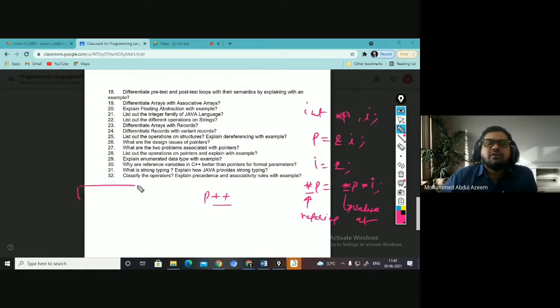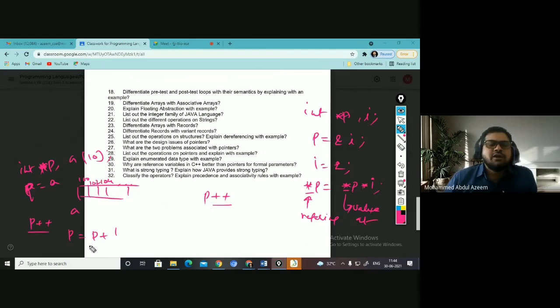If you have an array of, let us say, 10, and a pointer is pointing to that array, how does it point? By assigning the name of the array to the pointer, right? When I say P equal to A, this pointer is going to point to that array. The array name holds the base address. Base address is 100, let us say. Then the next subsequent elements are 102, 104 and so on, right? If I use P plus plus, it is nothing but P equal to P plus 1, right?